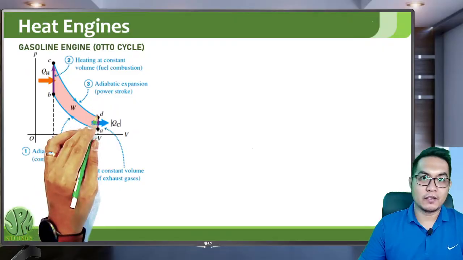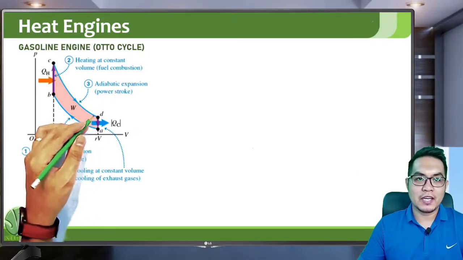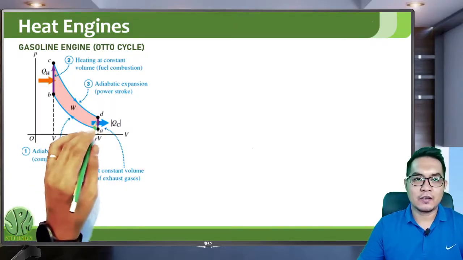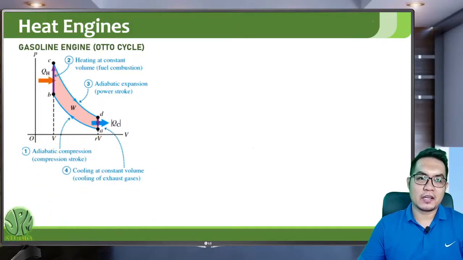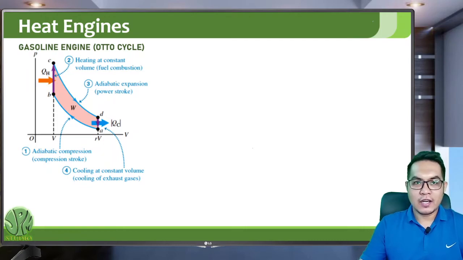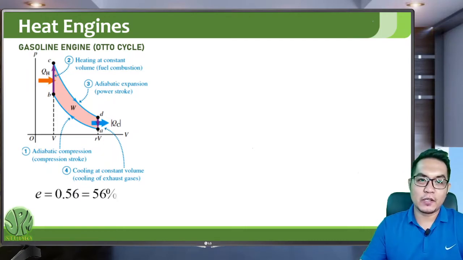So no heat is involved in adiabatic processes, and then it releases heat in an isochoric process. So that is the thermodynamic cycle for a gasoline engine. It's called the Otto cycle.